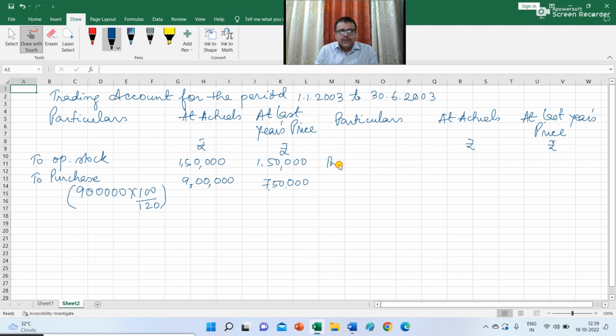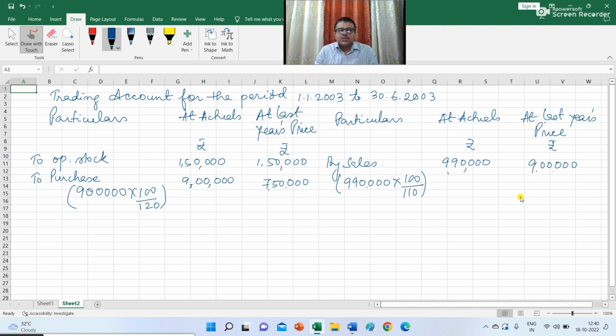Now sales during this period is given at 9,90,000. So this is the actual sales for the period from 1st January 2003 to 30th June 2003. Now it is given that the sales price has risen by 10%. So what is the sales at last year's price? 9,90,000, multiply it by 100 and divide it by 110, you will get 9 lakh.